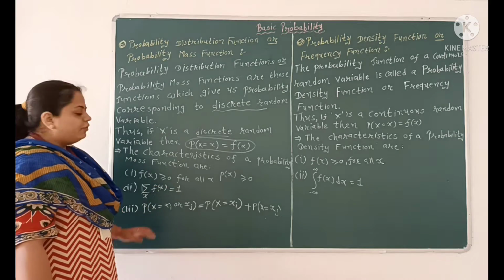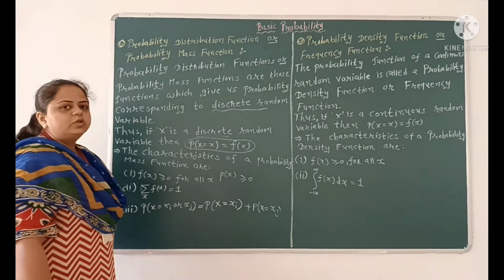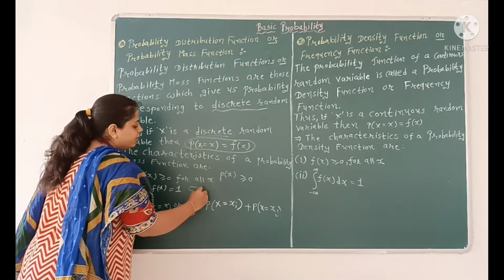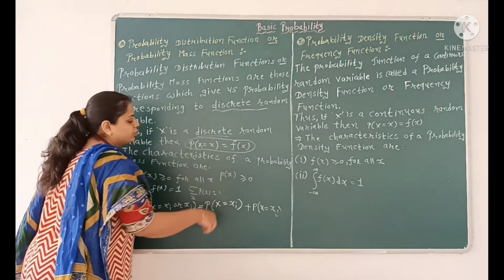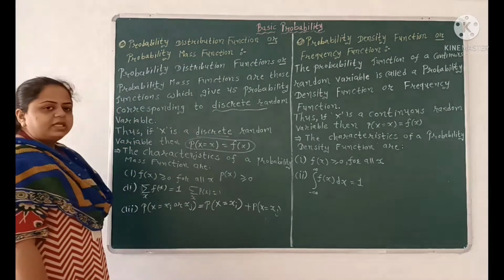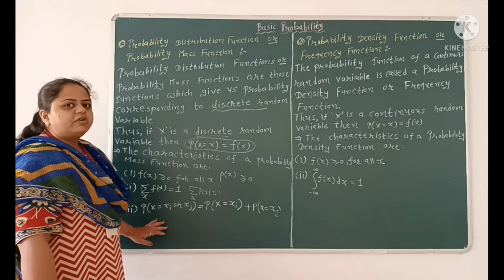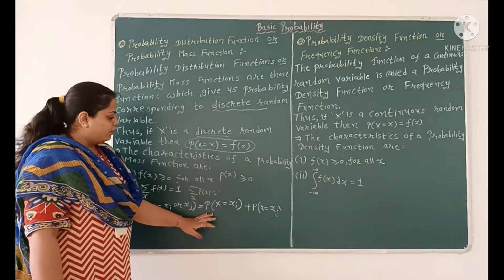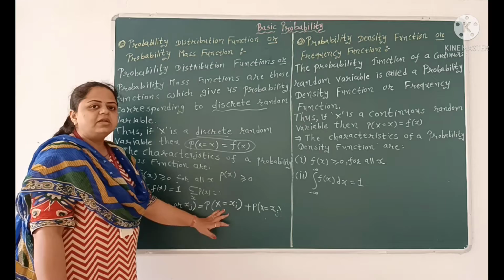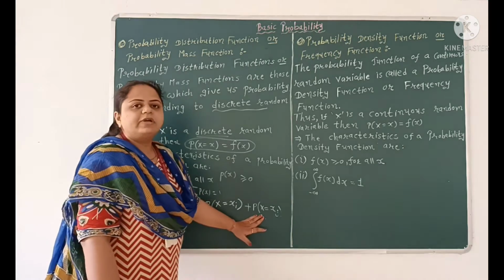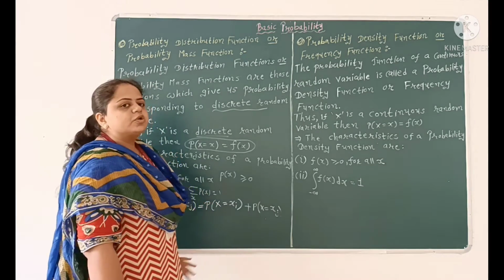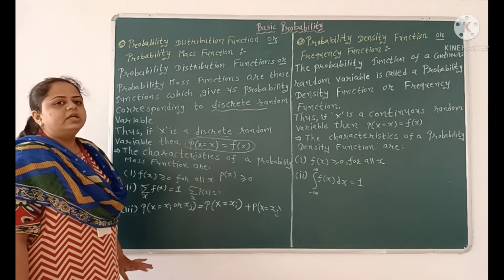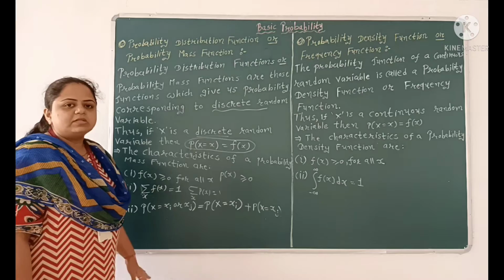That means the sum of all probabilities is equal to 1. Here we can also write summation over x, p of x is equal to 1. Number 3, probability of X equal to xi or xj is equal to probability of X equal to xi plus probability of X equal to xj. So, the probability mass function is only defined for discrete random variables.